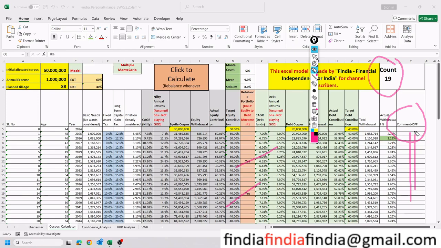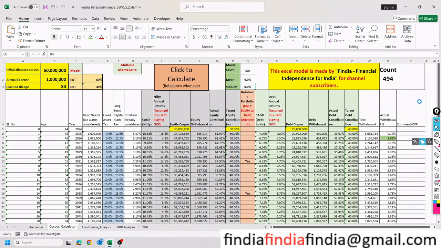The primary reason to turn off the comments is very simple: we do not want this to be extremely slowed down. So I have turned off the comments so that our simulations get a little bit faster. We'll fast forward this. I'm going to pause the video and I'll come back to you once this count reaches almost 490 or something like that. Until then, let's wait and I'll come back to you shortly.